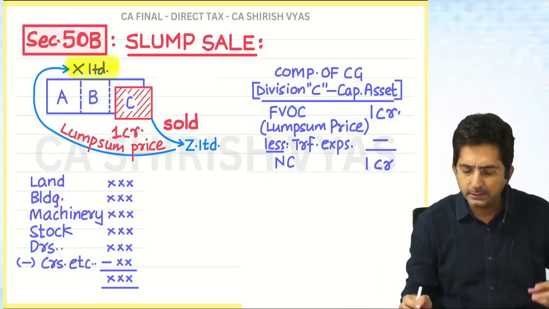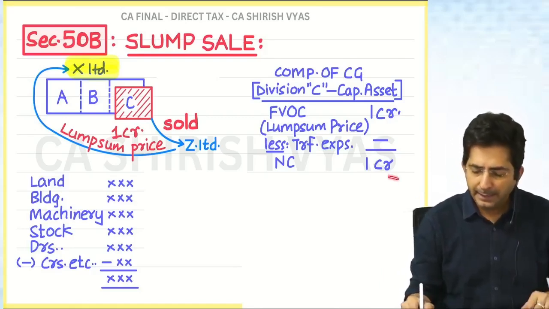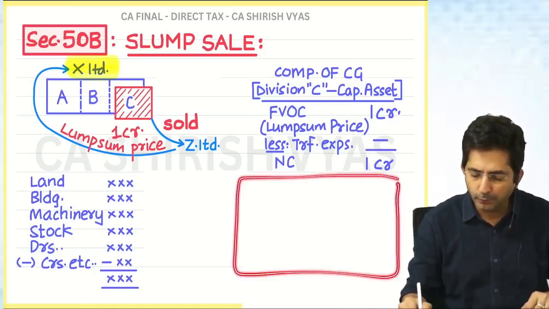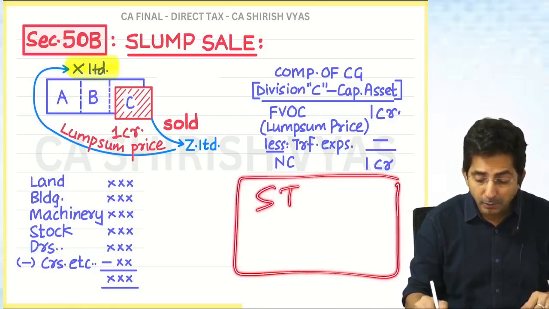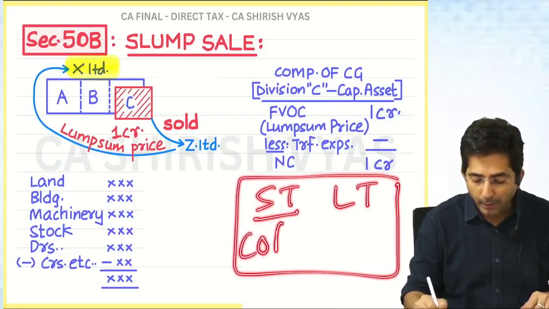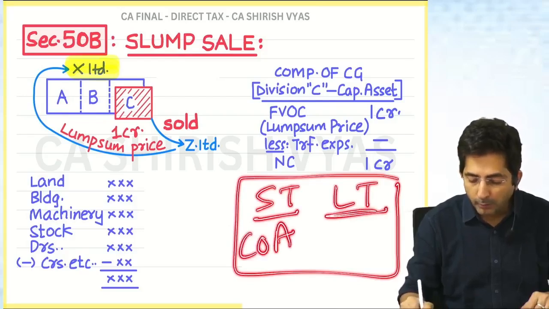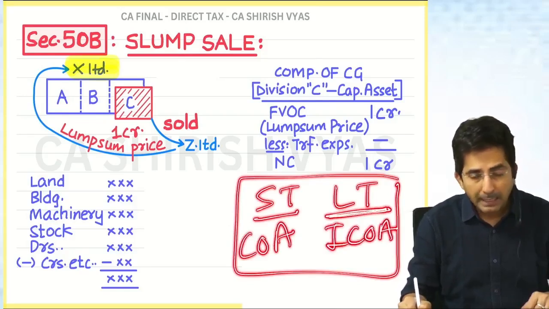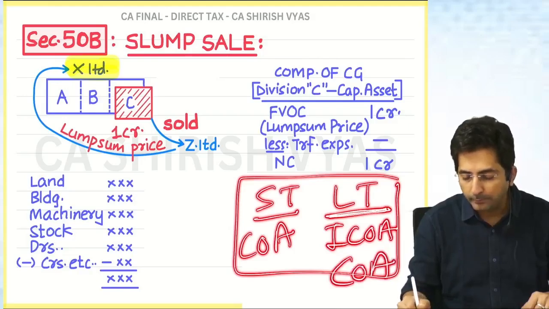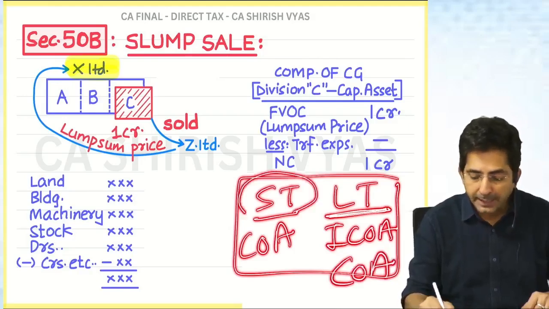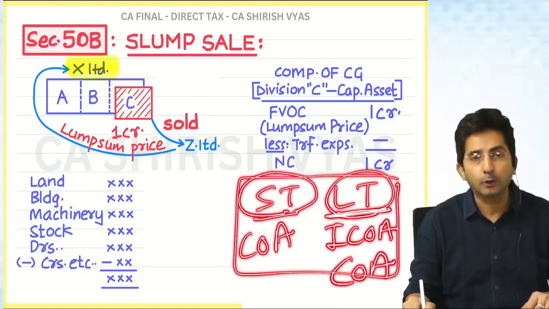Then net consideration. Now at this stage you have to think whether it is short or long. If it is short, I will write kawwa. If it is long, and if it is before budget, index kawwa. And if it is long, after budget, only kawwa. So first decide short or long.